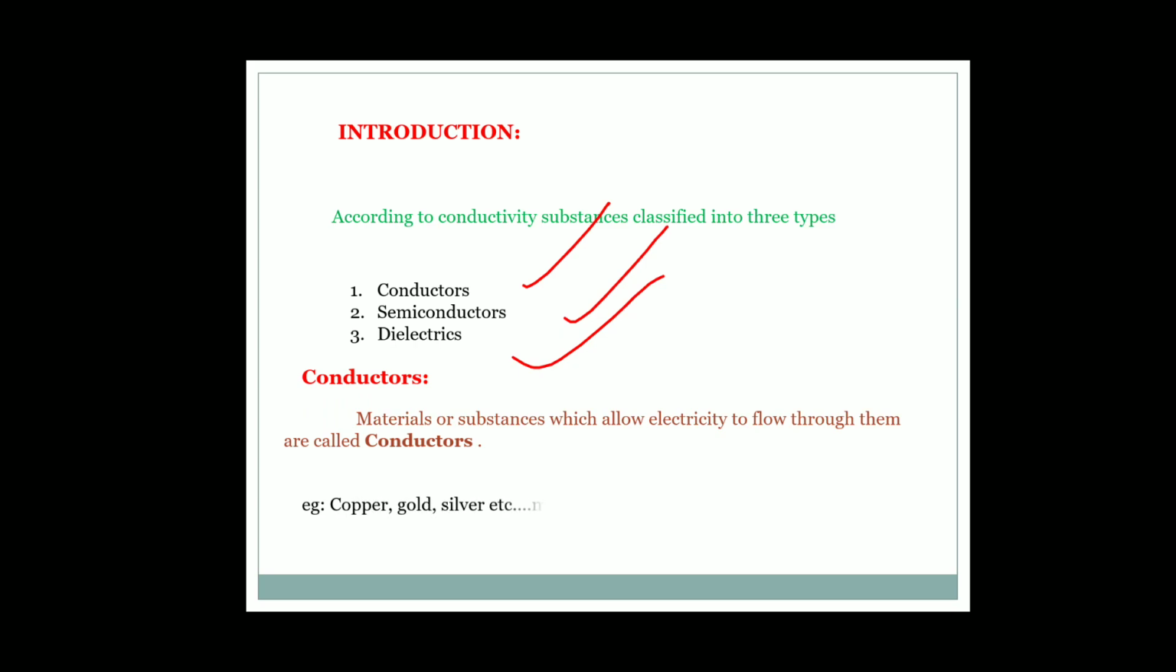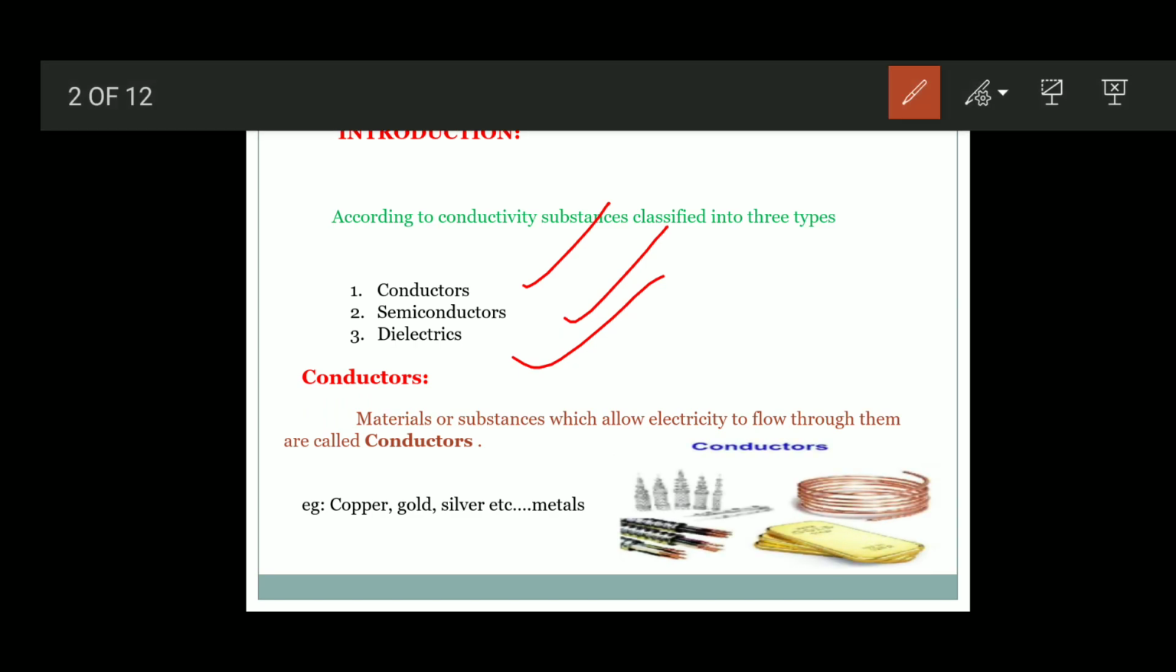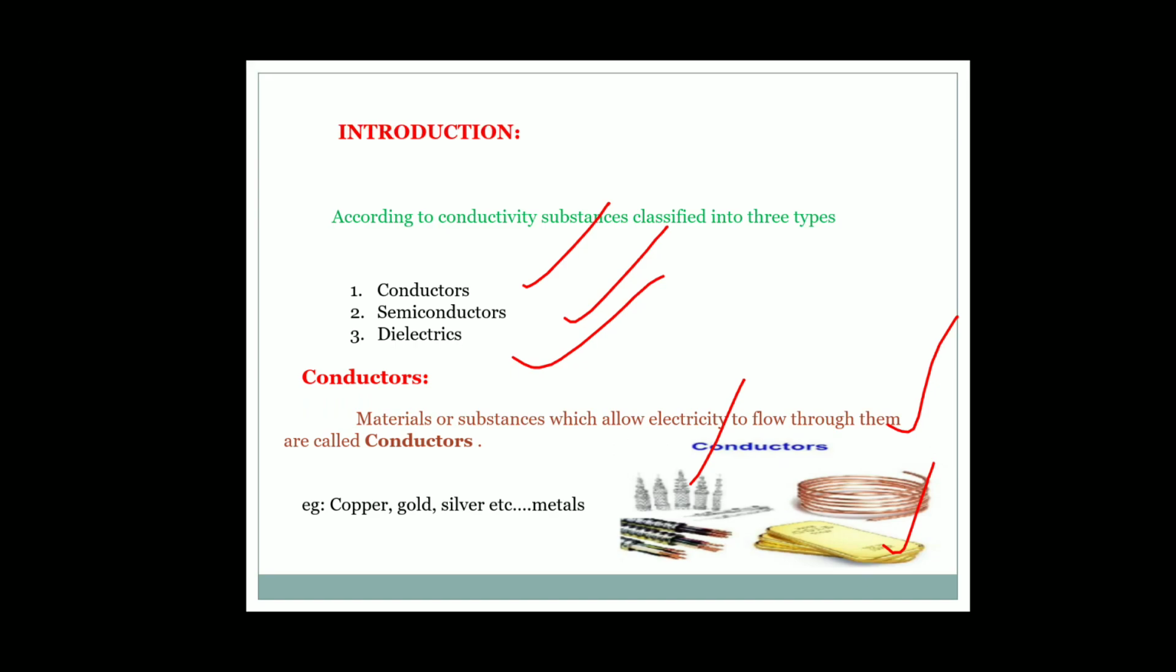Examples are copper, gold, silver, etc. All metals are good conductors. Of course, even the human body is a good conductor. The study of conductors is discussed in the current electricity chapter. Ohm's law and Kirchhoff's laws are applicable to conductors only.